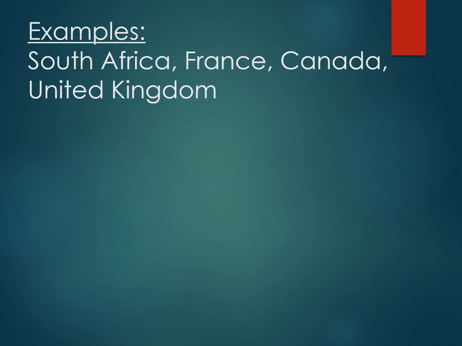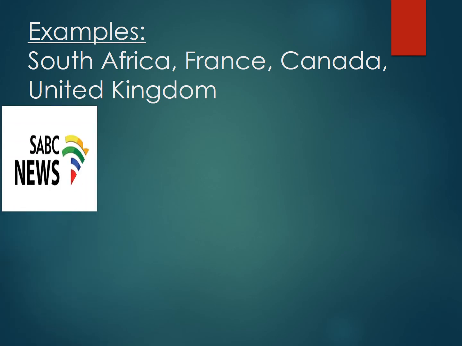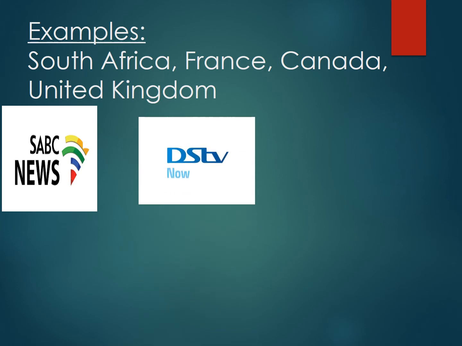Examples of countries that adopt the mixed economy are South Africa, France, Canada, and the United Kingdom. Whilst the government might control or have an influence over SABC, they don't have an influence over DSTV.